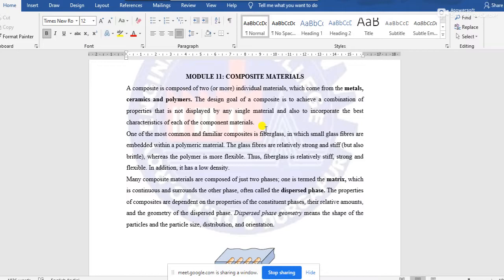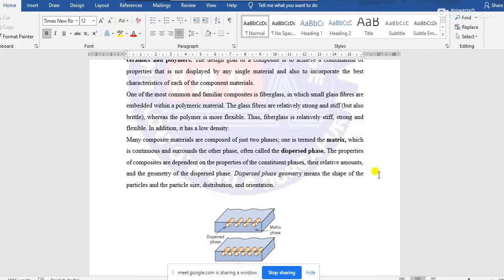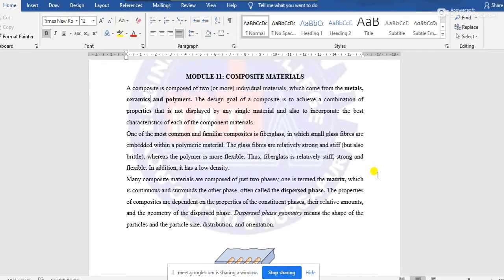That's why we have to combine two or more materials to produce a material having the desired characteristics. One of the common examples of this type of composite material is fiberglass.